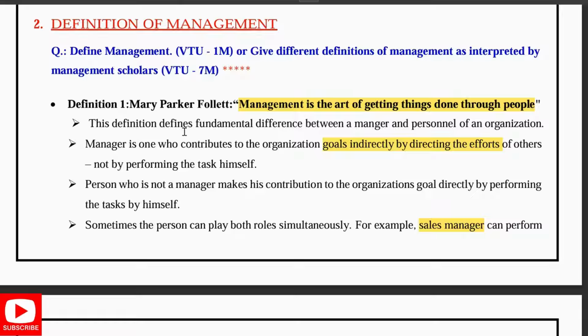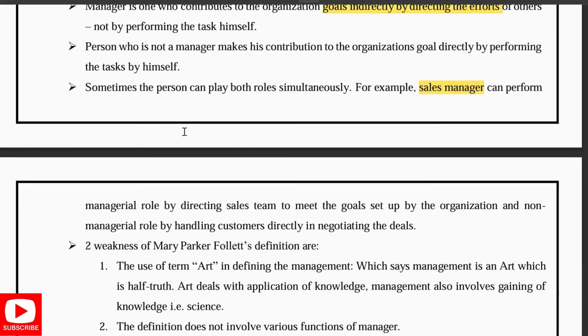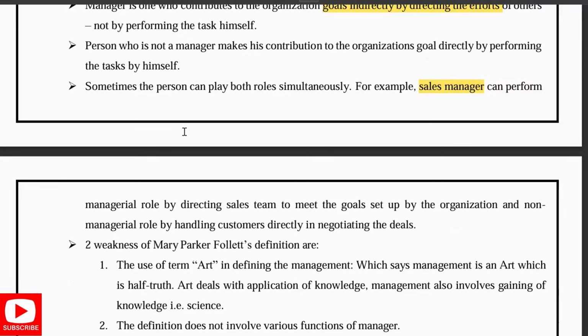Sometimes a person plays both roles, as a manager and also as a non-manager, for example a sales manager. You can give this example. He will be managing, that is, directing the sales team to meet their goals set by the organization. And the non-managerial role he has is handling customers directly and negotiating the deals. So this is what you can write for the first example.